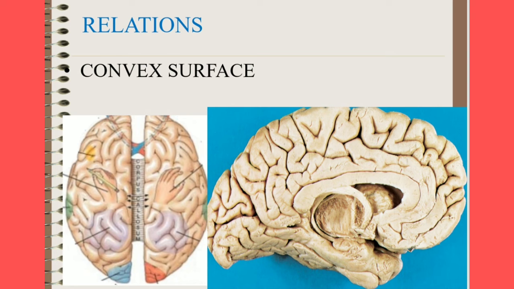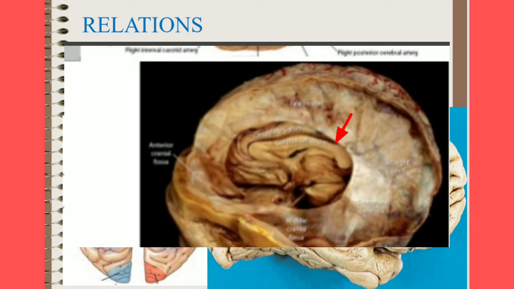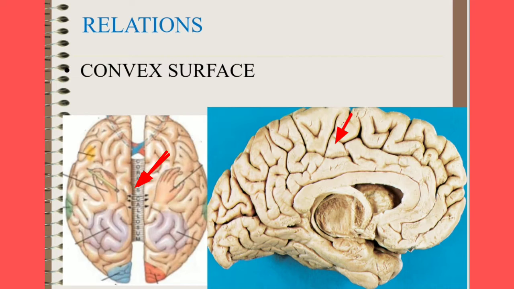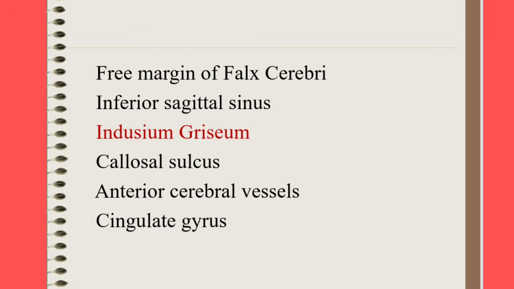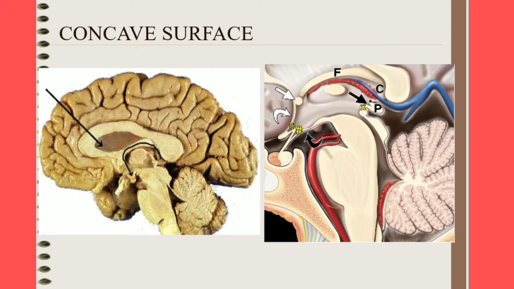Next, coming to the relations of the convex surface of the corpus callosum. It is related to free margin of falx cerebri, inferior sagittal sinus, indusium griseum, callosal sulcus, anterior cerebral vessels and cingulate gyrus. Next, the concave surface of the corpus callosum is related to the crura of fornix, septum pellucidum, lateral ventricle, tela choroidea, great cerebral vein, pineal gland and tectum of midbrain.